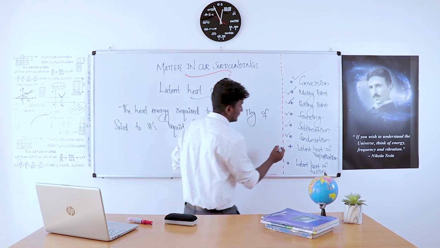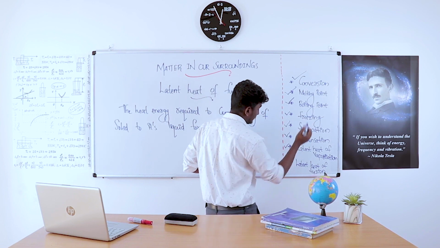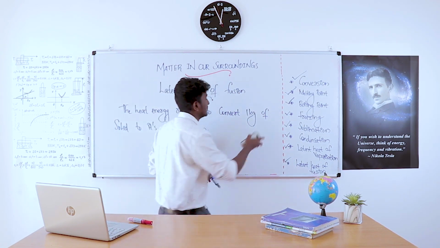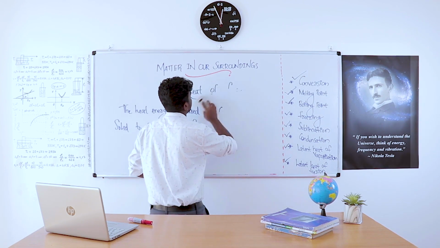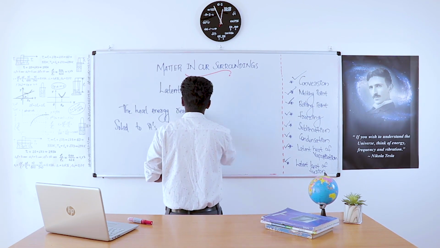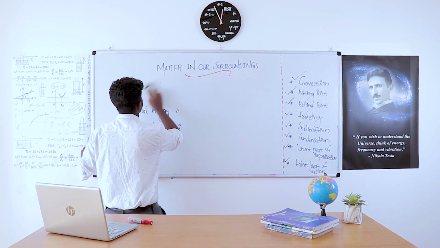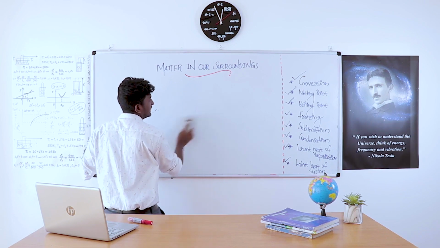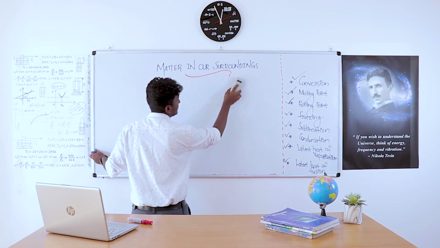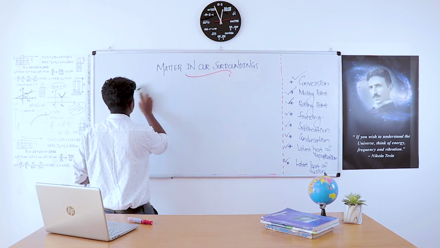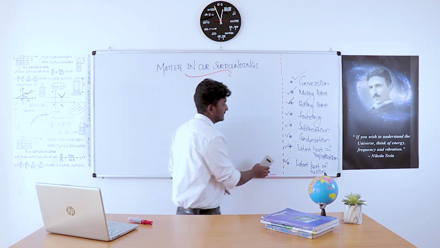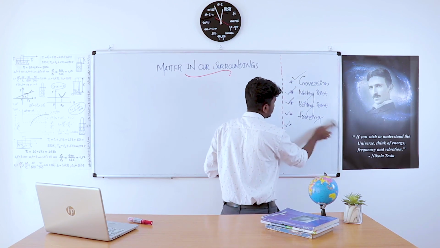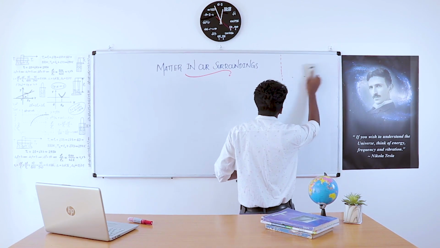Now, latent heat of vaporization is completed, latent heat of fusion is completed. Okay, what all things are discussed? Interconversion, and remember the names of conversions and the definitions: melting point, boiling point, freezing, sublimation, condensation, latent heat of vaporization, and latent heat of fusion. I think all these topics are clear to you.